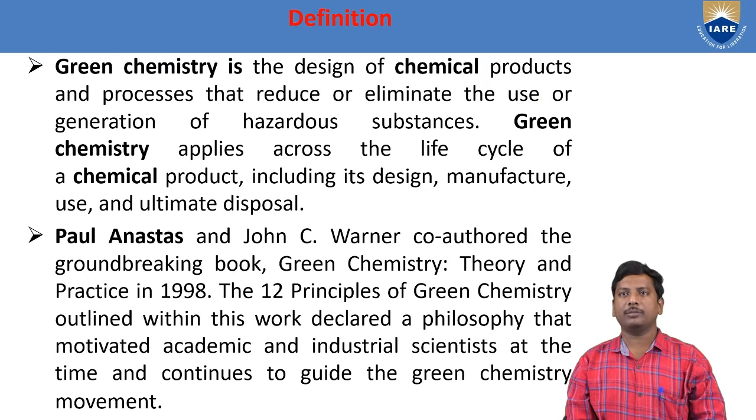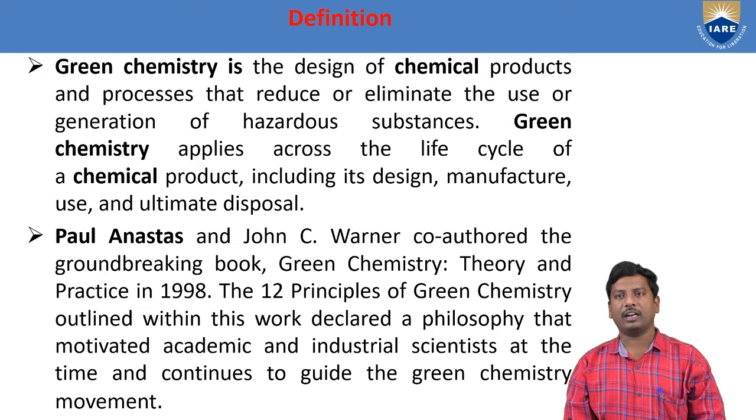Next, green chemistry is the design of chemical products and processes that reduce or eliminate the use or generation of hazardous substances. That means green chemistry applies across the life cycle of a chemical product, including its design, manufacture, use, and ultimate disposal.